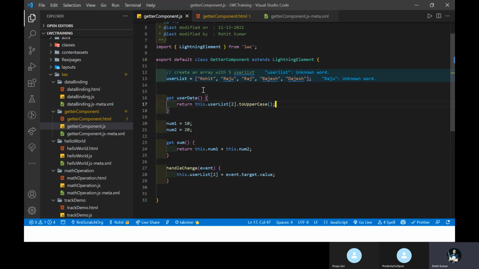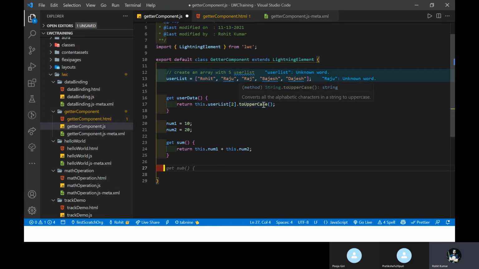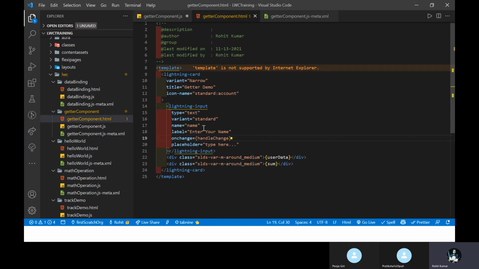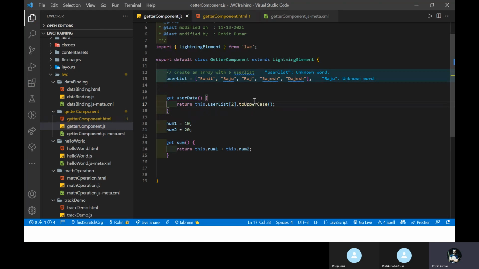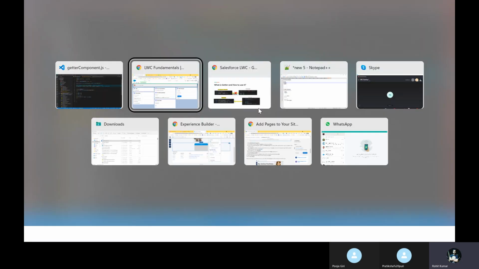Okay, so like return uppercase, or you can apply, or you can just remove this handle event for your understanding. So just use this uppercase for your knowledge, like you can apply any standard method in the HTML part, right? Or in the JS file, we can say this one, toUpperCase, toLowerCase, or any value you want. Okay, so this is for the getter.